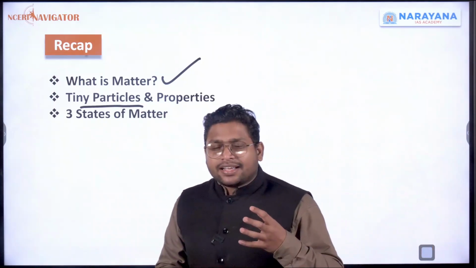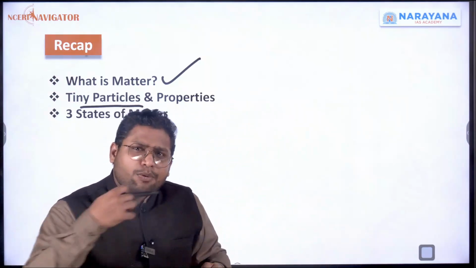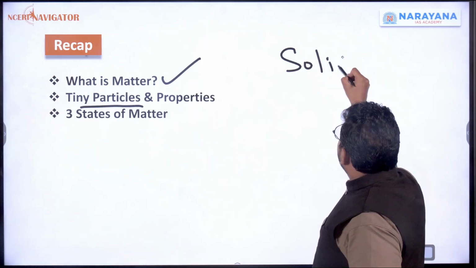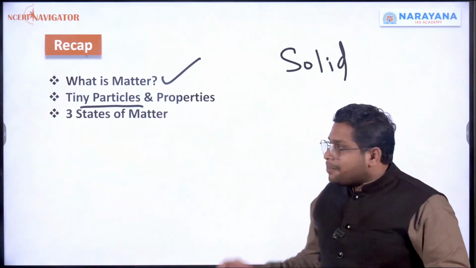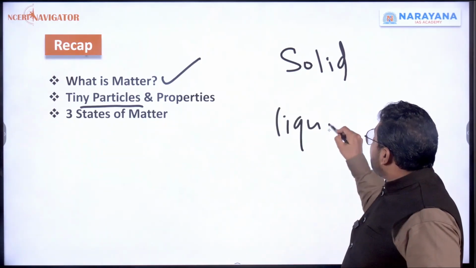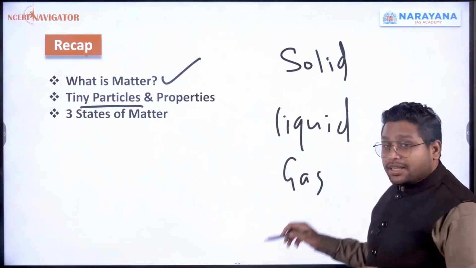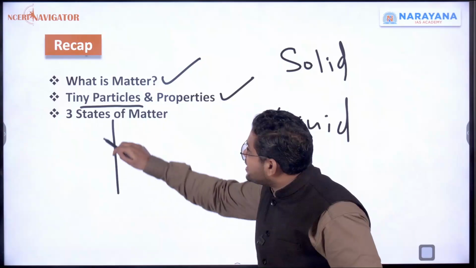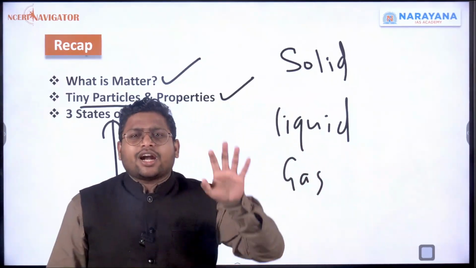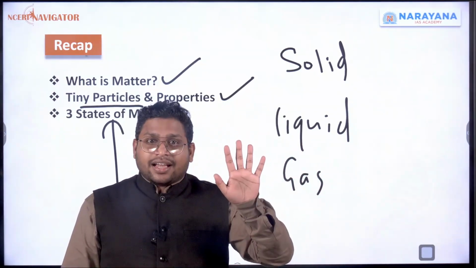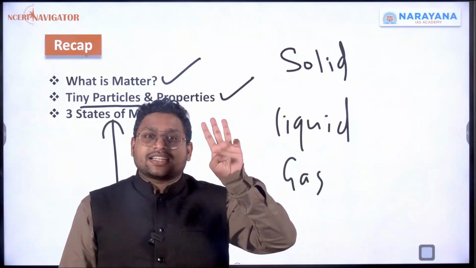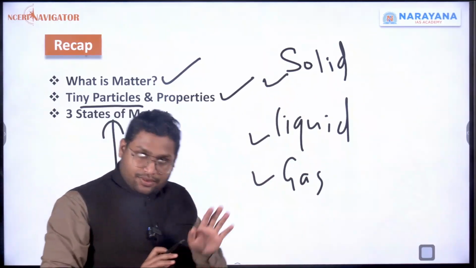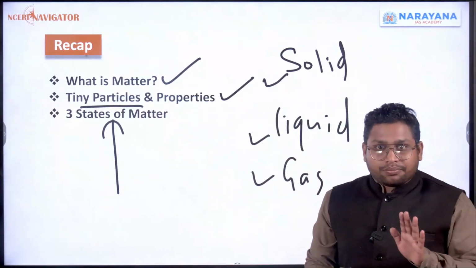If you remember, we said they have kinetic energy. They keep on moving, continuously they are moving. In solids, they move a little bit in a slow manner. But in liquids, they move in a faster manner. In the gaseous form, they move way faster. So such properties we have discussed. And we discussed three states of matter. We said there are a total of 5 states of matter, and out of that, we only discussed 3, that is solid, liquid and gas. This is what we have studied till now.